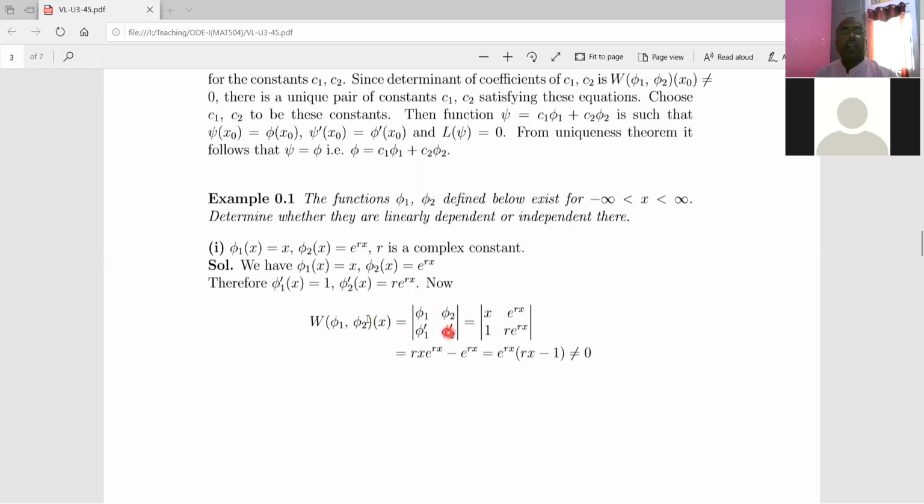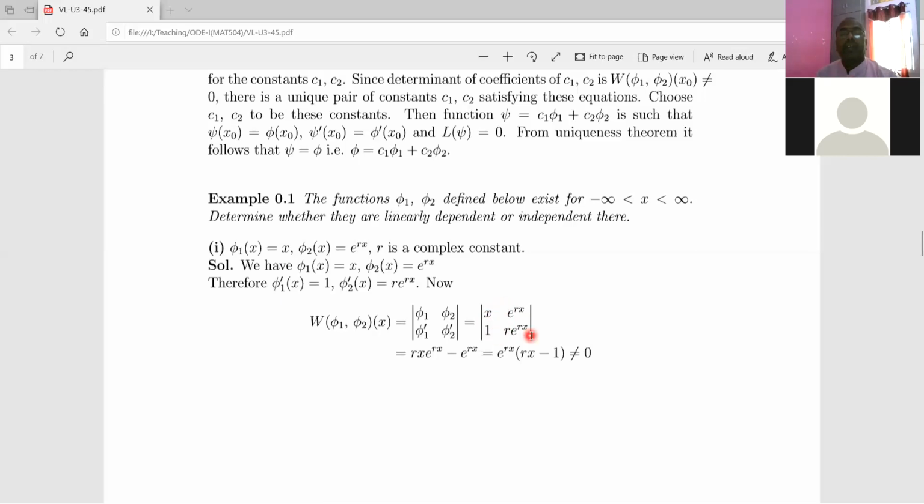Let us write the Wronskian for these two functions. The first row is the first function x and the second function e to the power rx. Now in the second row we need derivatives. We already calculated the derivatives of the given functions here. The derivative of x is 1. The derivative of this exponential function is r into e to the power rx, right? So we just put the values of phi1 dash and phi2 dash here and we have this determinant.